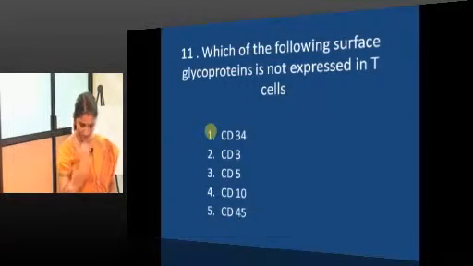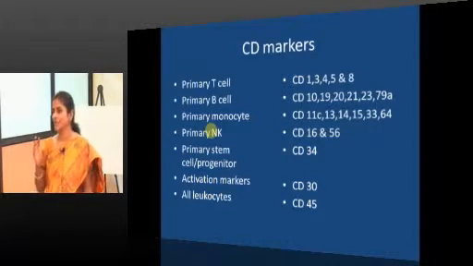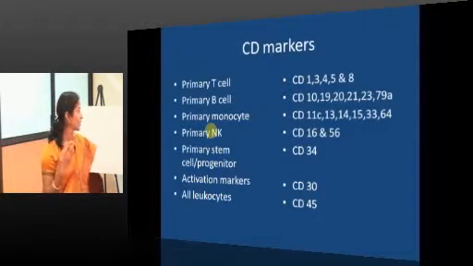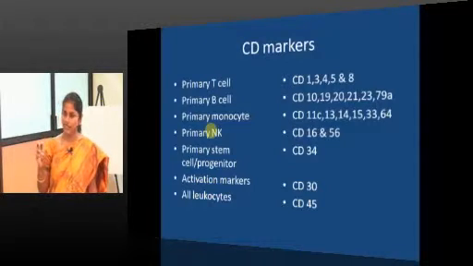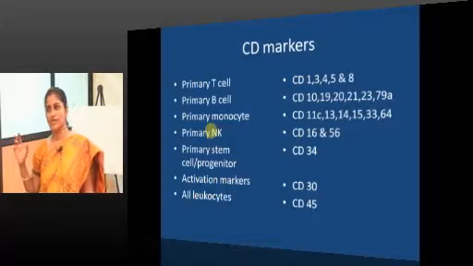Some of the commonly asked CD markers: primary T cell CD1, 3, 5, 4 or 8, never 4 and 8. Primary B cell CD10, 19. What is CD10 called as? Which lymphomas express CD10?